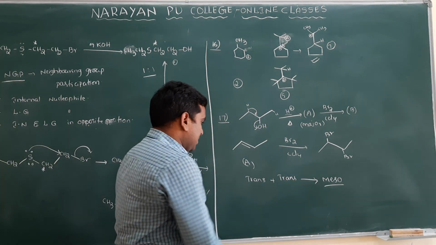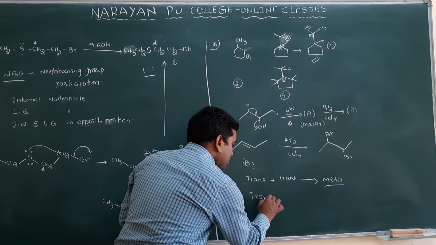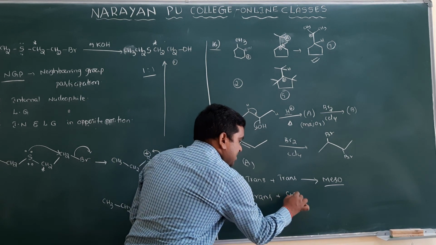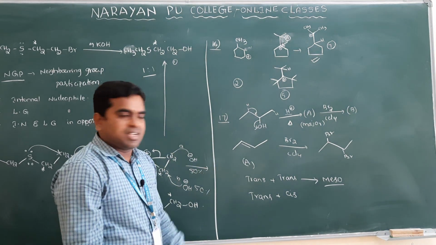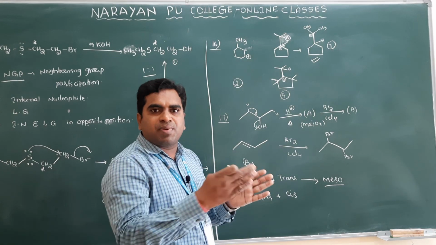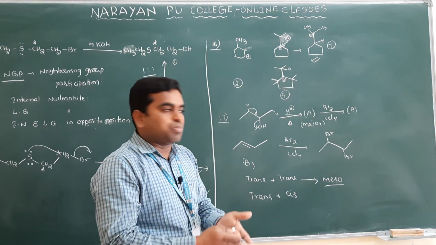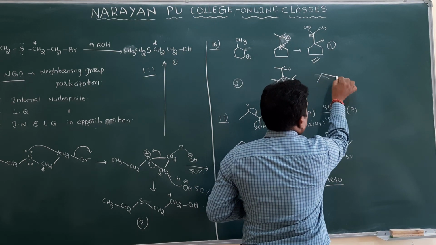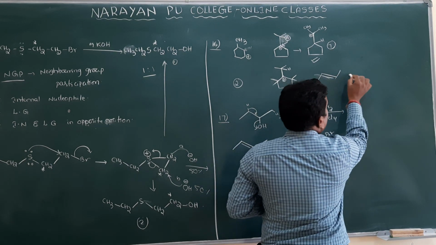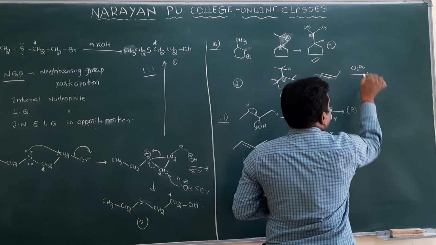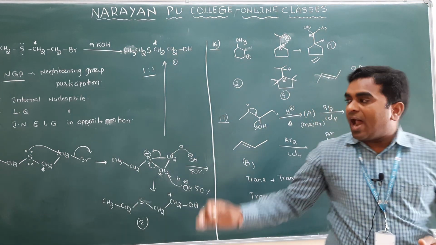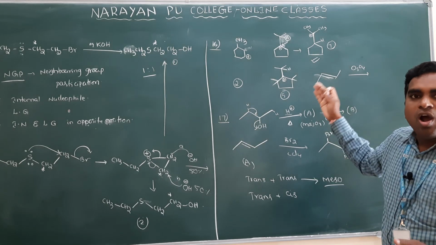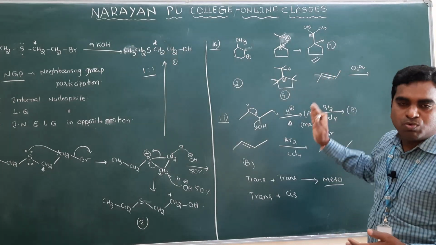Clear? Otherwise, suppose one is trans and the addition is cis. In some cases, addition will take place in the cis mode. Suppose I simply take one example, and this is the trans alkene I have taken. I added osmium tetroxide here. Osmium tetroxide means OH will be added; we call it cis hydroxylation.